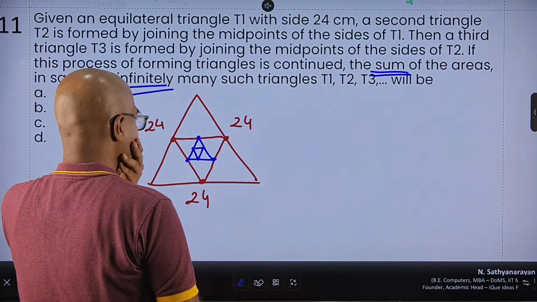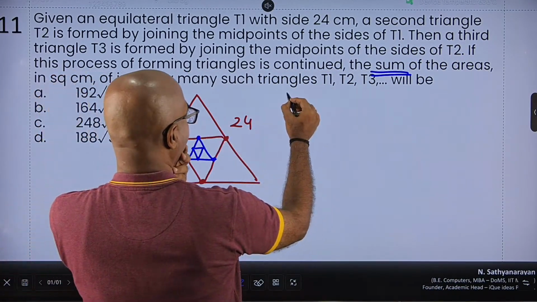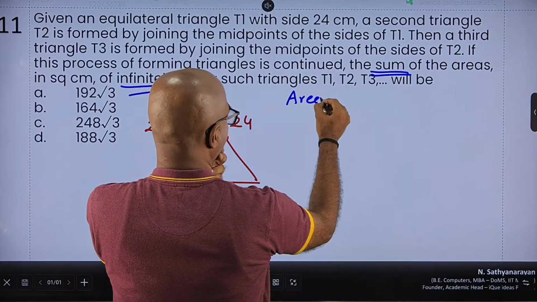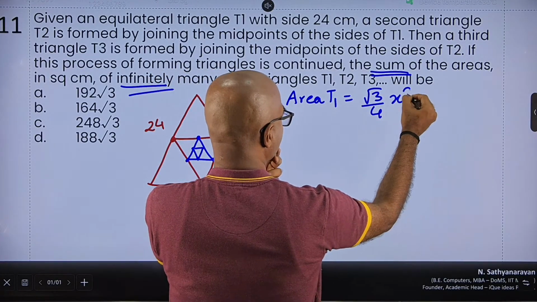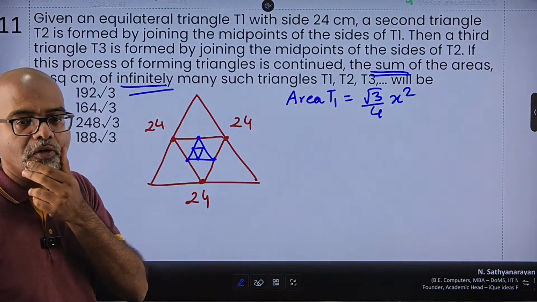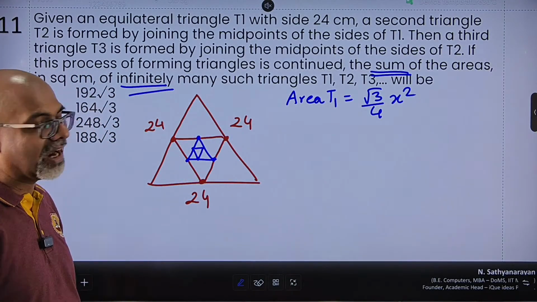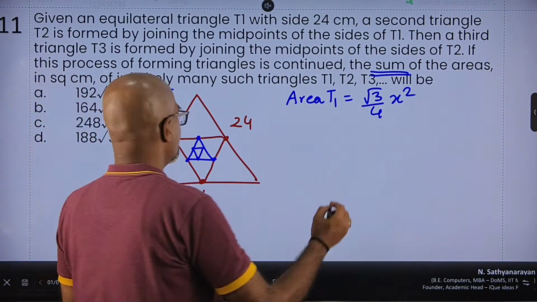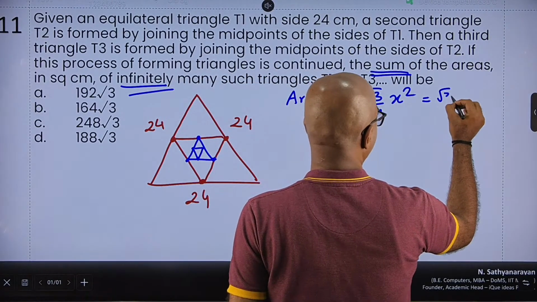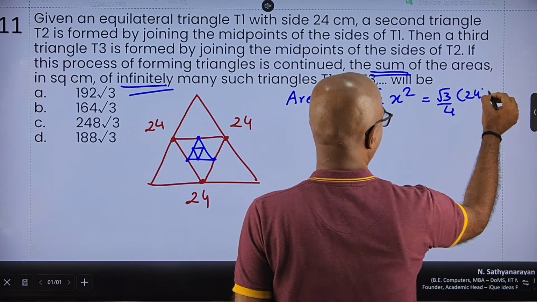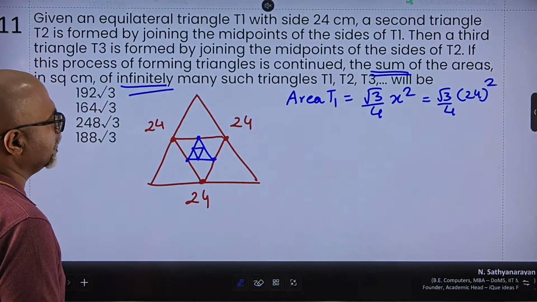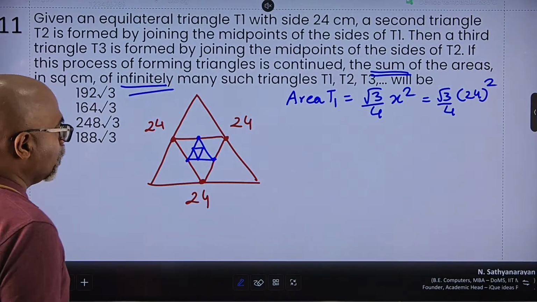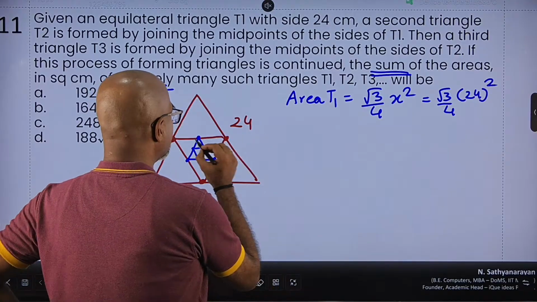So first things first, let us quickly work out the area of triangle T1. For an equilateral triangle, root 3 by 4 x square is the formula for the area, where x is the side. So this basically becomes root 3 by 4 into 24 square. Whatever the value is, we'll keep it as it is. Now, I have the second triangle.